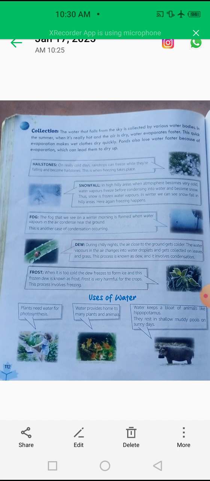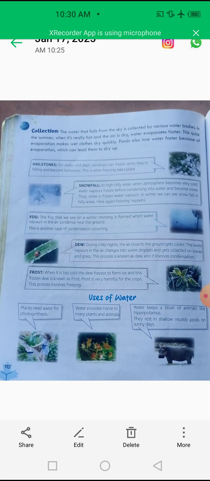So my dear students, in case of snowfall, in high hilly areas, when the atmosphere becomes very cold, the water vapors freeze before condensing into water. Students, as you know, when water is heated, it converts into water vapor, and after that it converts into tiny water droplets. That is the process of condensation.